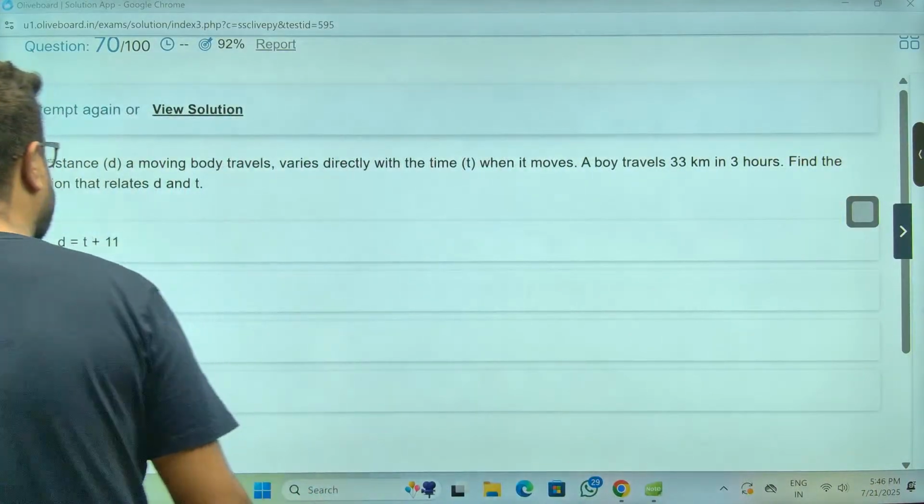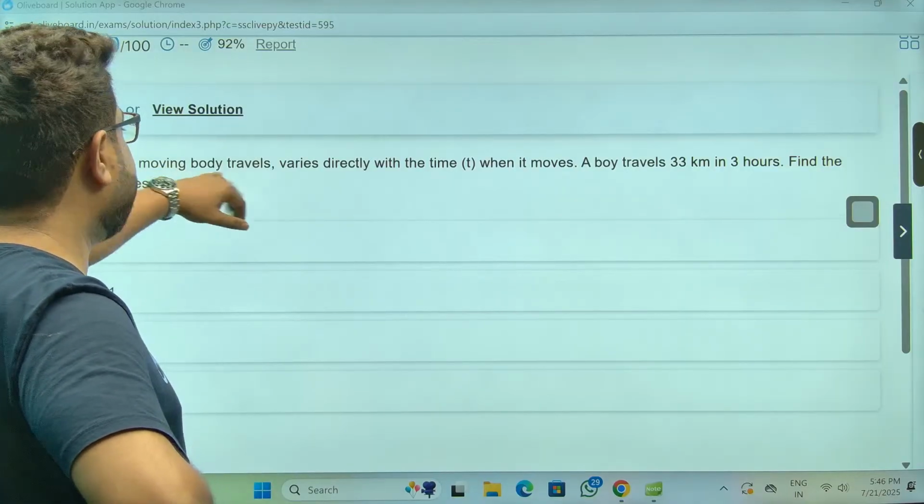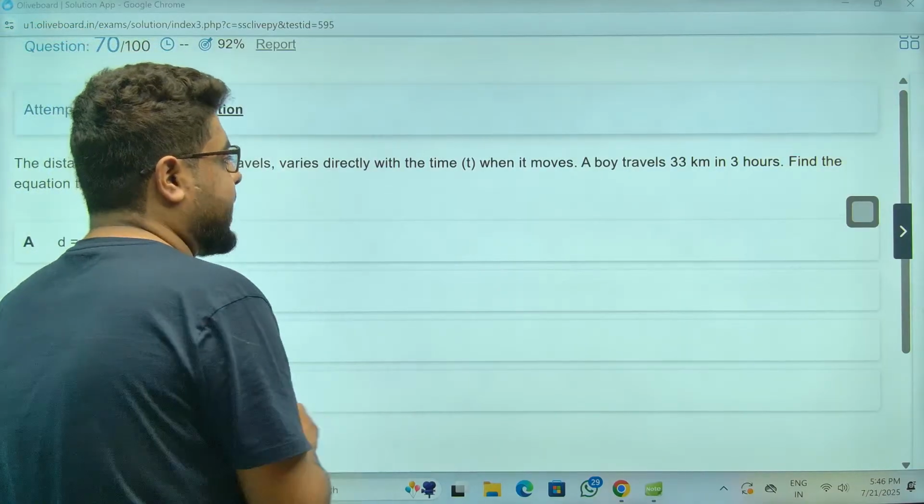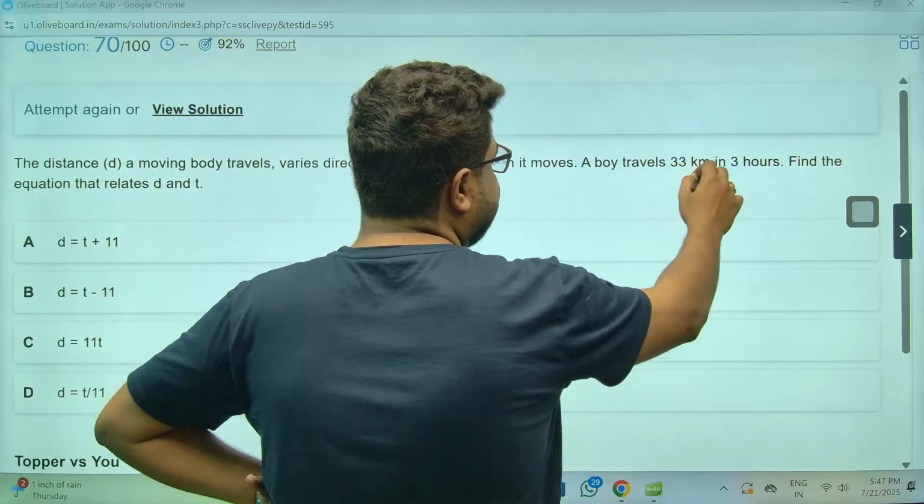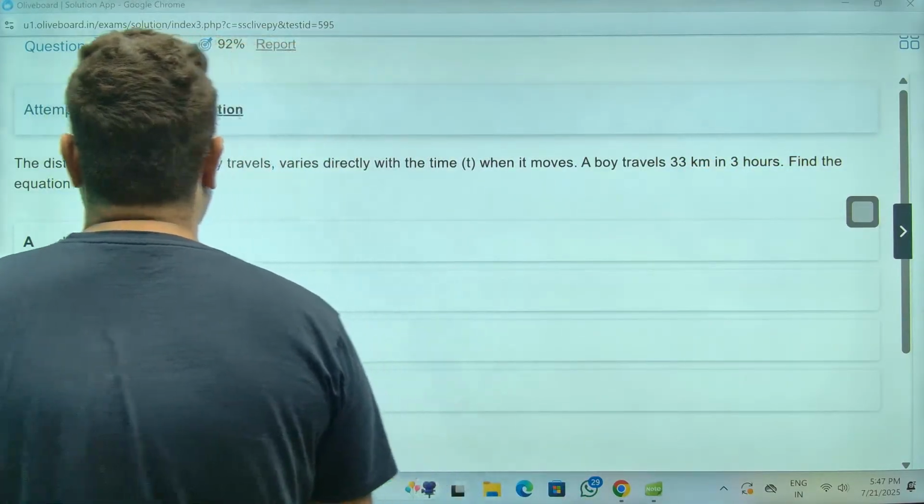Distance of a moving body. The distance a moving body travels varies directly with time when it moves. A boy travels 33 kilometers in 3 hours. Find the equation that relates D and T.